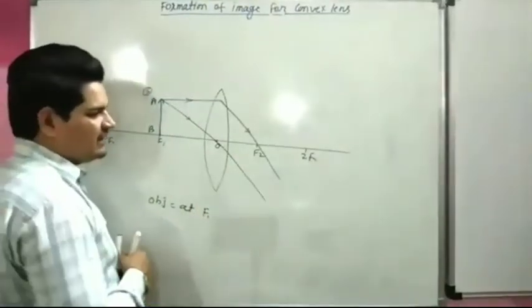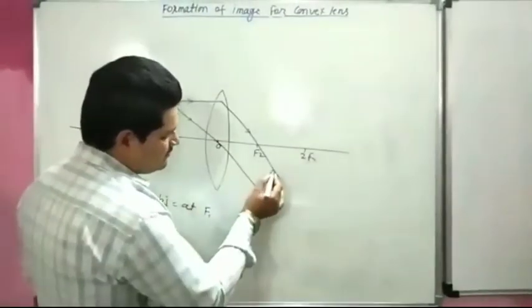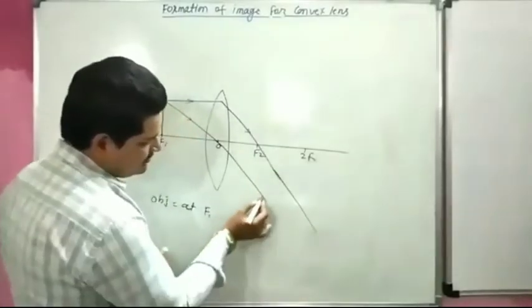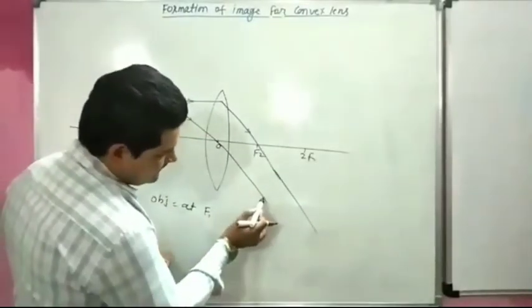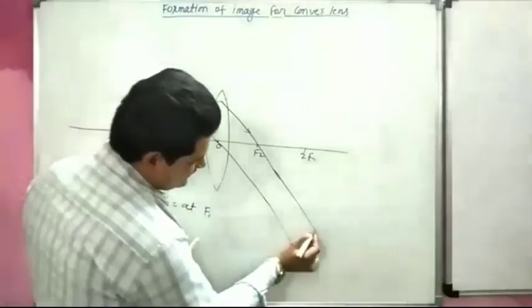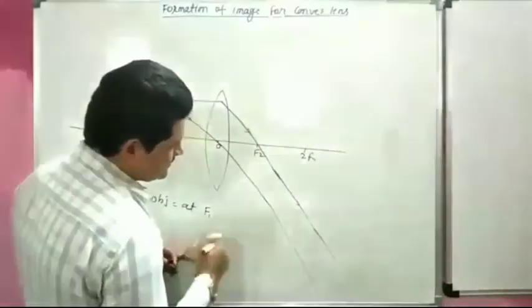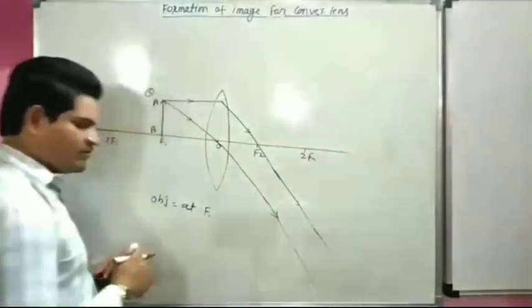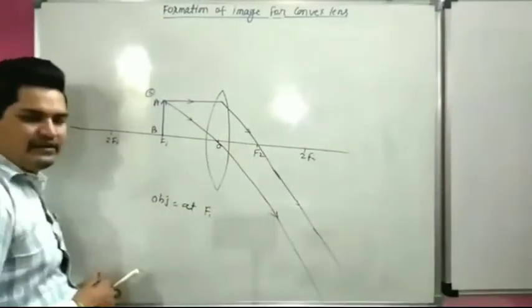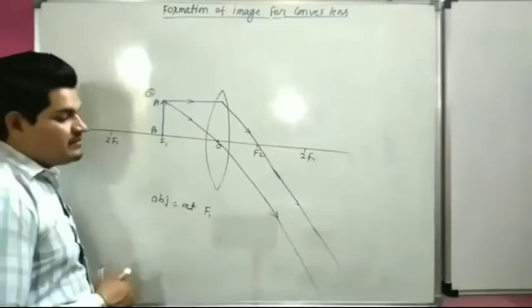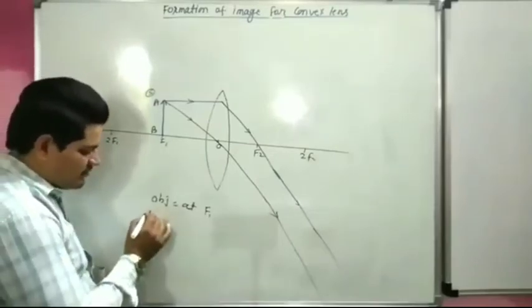So both lines move parallel to each other. They never meet, so we consider they meet at infinity.